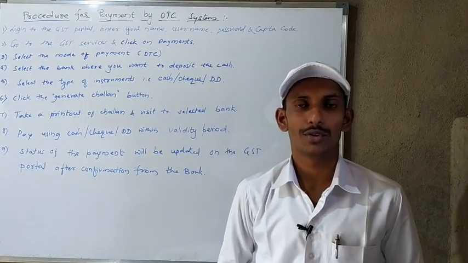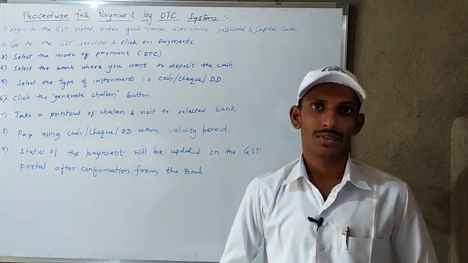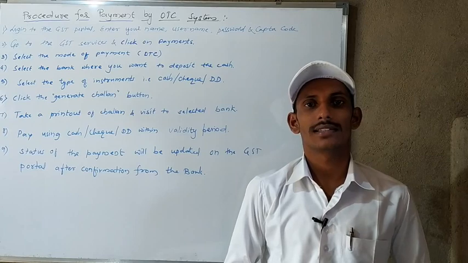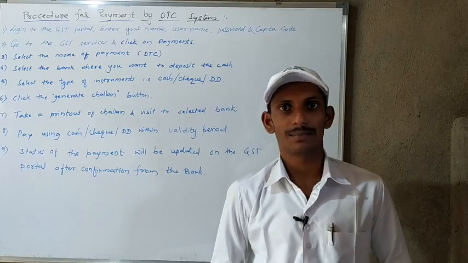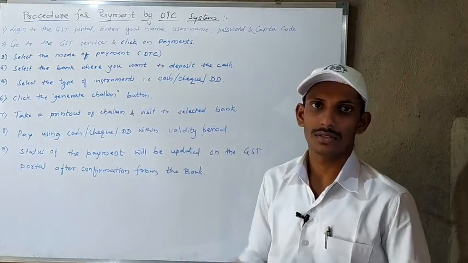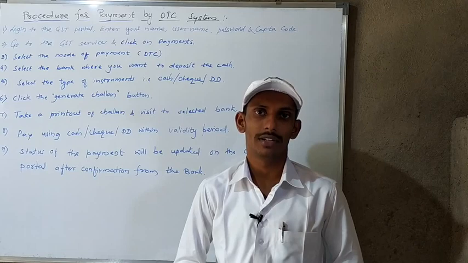Next we'll see the procedure for payment for the OTC system. When the taxpayer selects the payment mode via OTC, these are the procedures. Here I have listed 9 points, so we'll see them one by one.